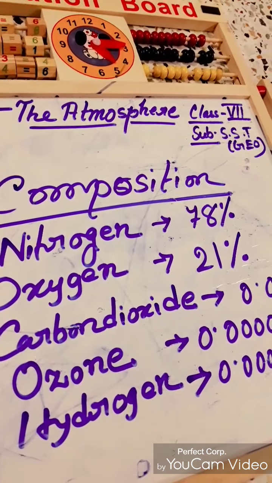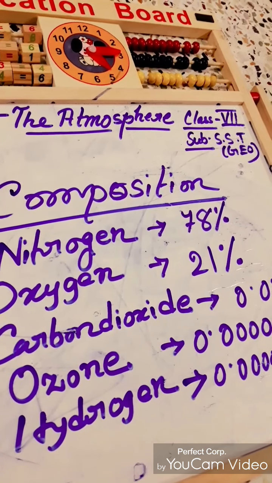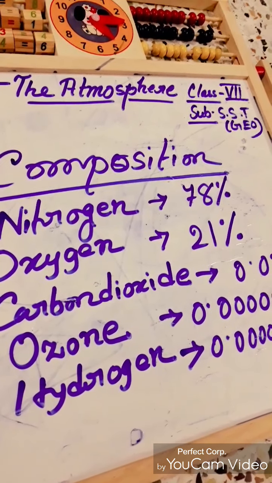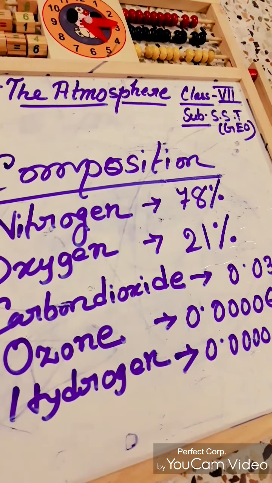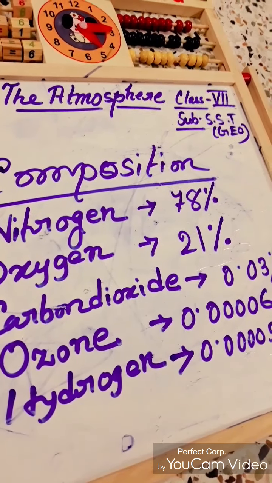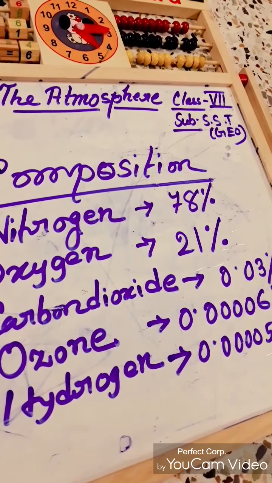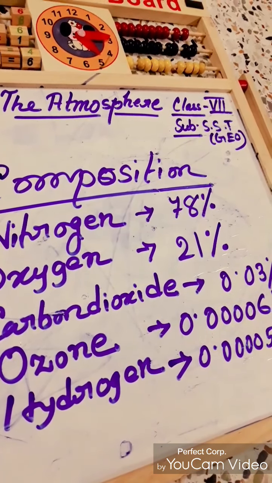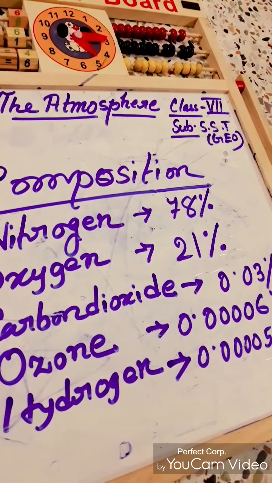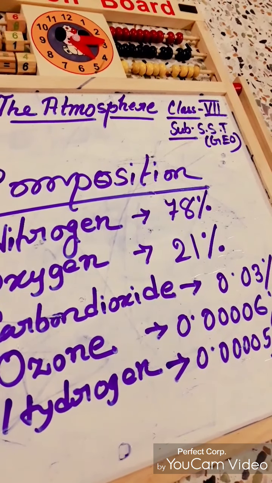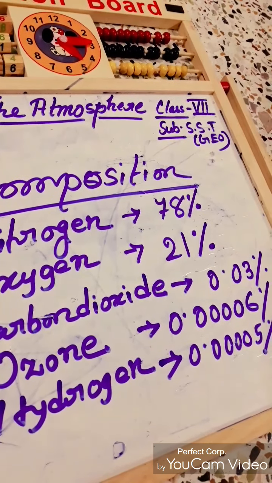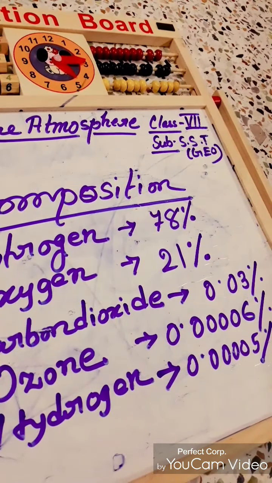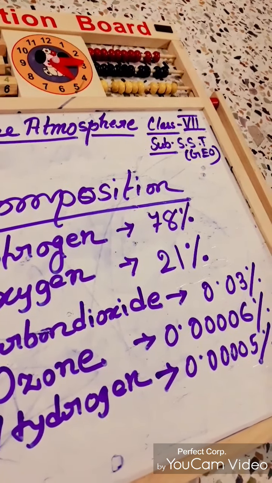Then oxygen. Oxygen is the second most abundant gas in the atmosphere. In your book there is also a chart where everything is written in percentage. Oxygen is the second most abundant gas, and it is important. You already know why oxygen is important, because we are living by this gas, and most living things including human beings need to inhale it. For their survival oxygen is very essential, and it is also essential for combustion, like burning matter.